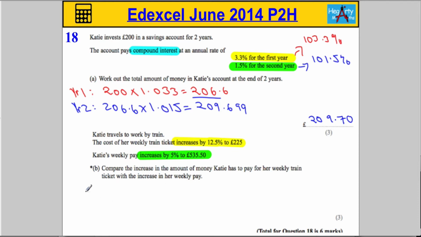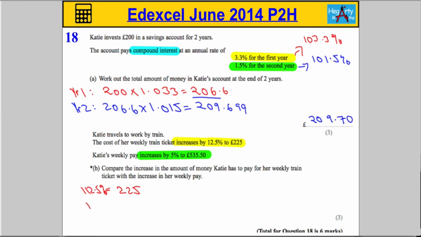This is a reverse percentage problem. So let's work out actually how much the train ticket increased by. Now, if it increases by 12.5% to that amount, that means that amount, 225, must represent 112.5% of the original, because 100% plus 12.5% gives us this.